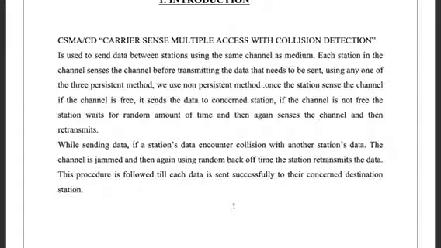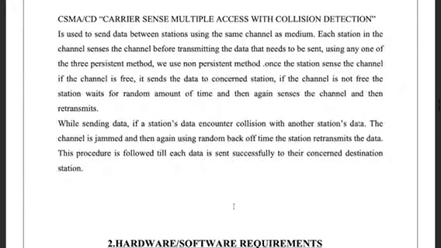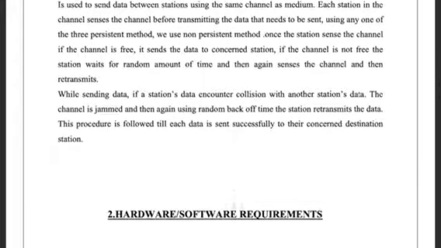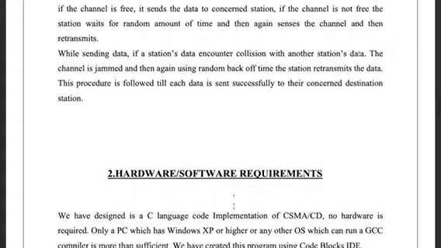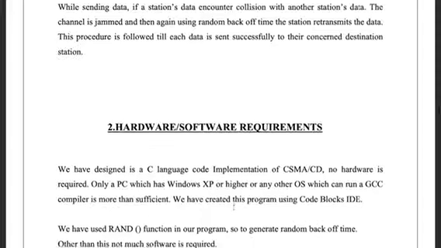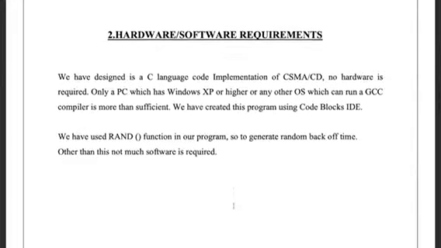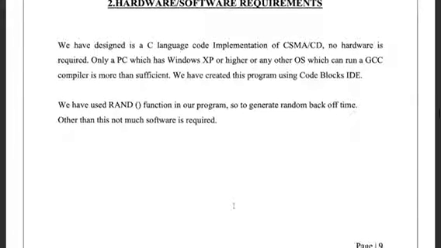If the channel is not free, the station waits for a random amount of time, senses the channel again, and then retransmits. While sending data, if a station's data encounters a collision with another station's data, the channel is jammed and then, again using random back-off time, the station retransmits the data. This process is followed until each piece of data is sent successfully to its concerned destination station.